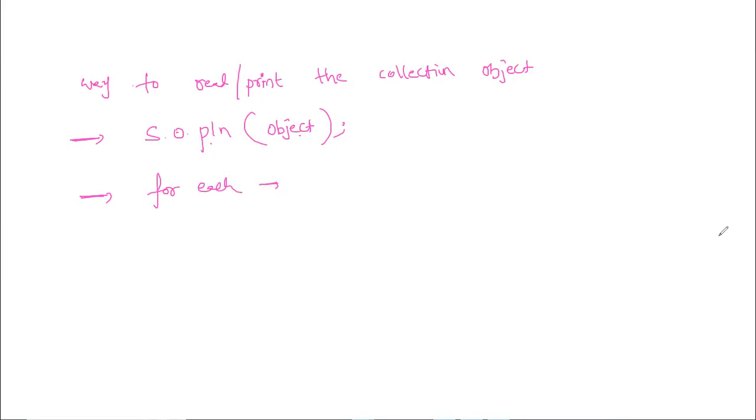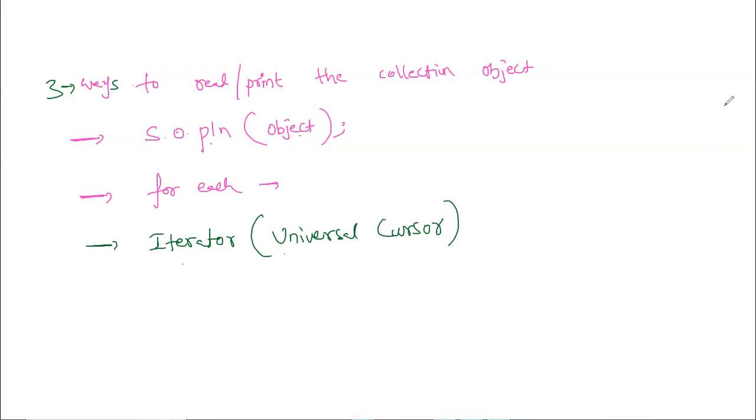There is a third approach. That's why 3 ways. What is the third approach? Iterator. Iterator is a universal cursor. Yesterday I gave this point. Since it's a universal cursor, it has to be applicable to all the interfaces. That's why this is the topmost interface, even before Collection. In this collection hierarchy, since Iterator is a universal cursor, applicable to every collection class, that must be the top of the tree.